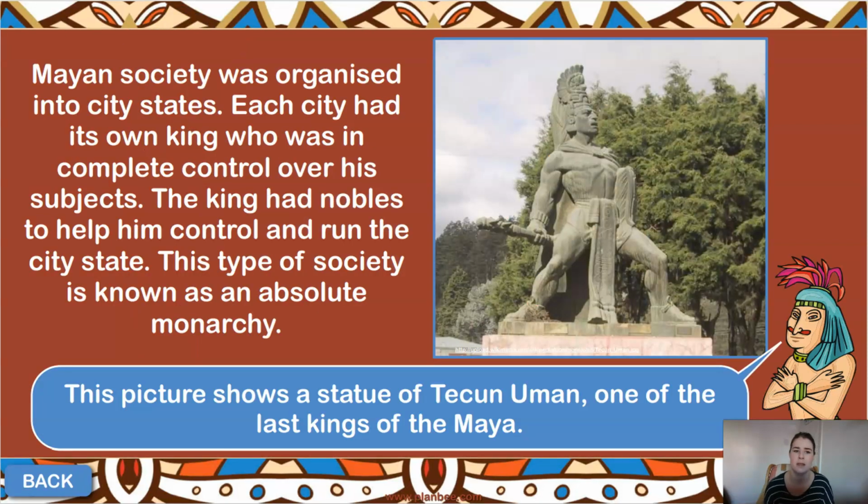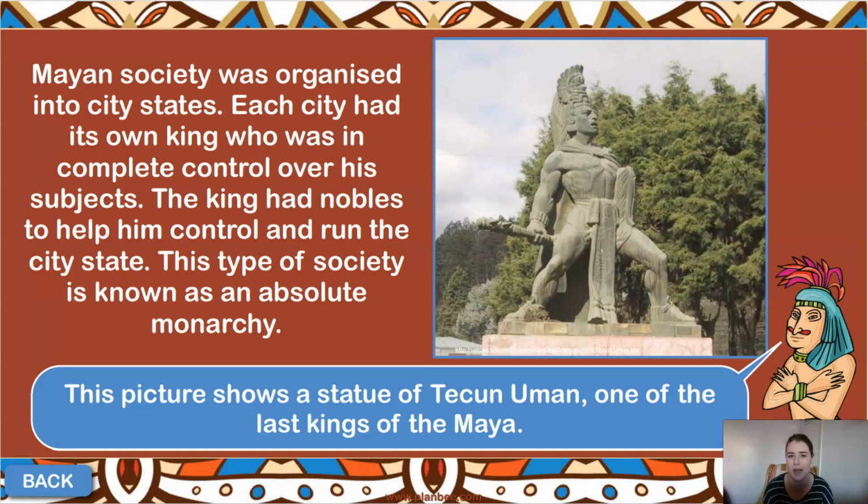Okay, well, the Mayan society was actually organised into city-states, okay? So within each of those cities, they had their own king, okay? And that king was in charge of that specific city and over all of his subjects. Subjects are the people within that society. Now, the king actually had what we call nobles to help him to control and run the city-states.